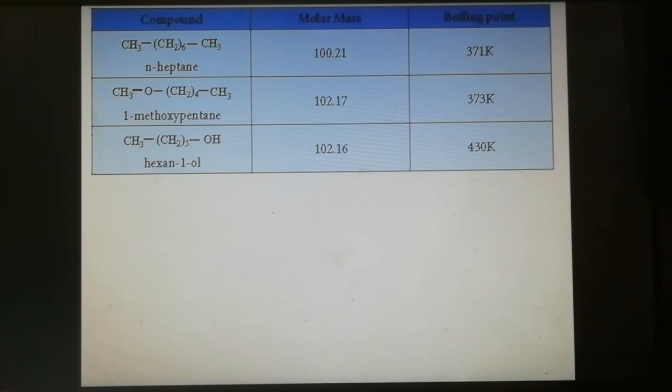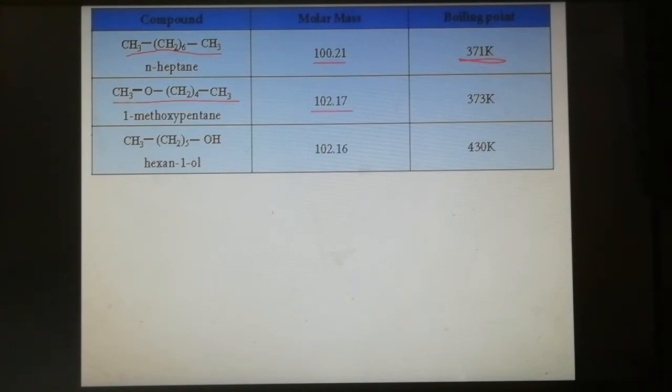First we see the boiling point of n-heptane, an alkane. Molar mass 100.21, boiling point 371 Kelvin. Next we see the boiling point of 1-methoxypentane, with five carbons.